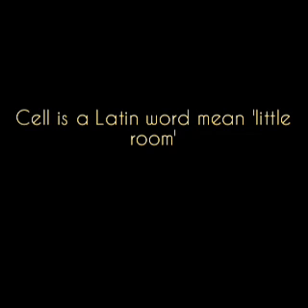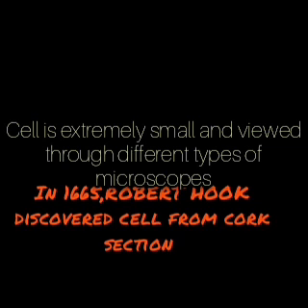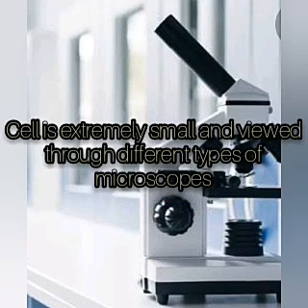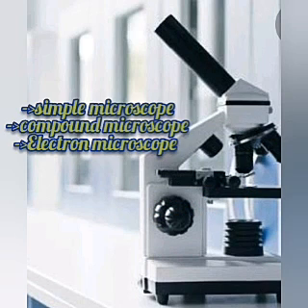All the cells are pre-existing in nature, which can be found in a living organism or a dead organism. In 1665, Robert Hooke discovered cell from a cork section. Cells are extremely small and are magnified and viewed through different types of microscopes. The different types of microscopes are simple microscope, compound microscope and electron microscope.